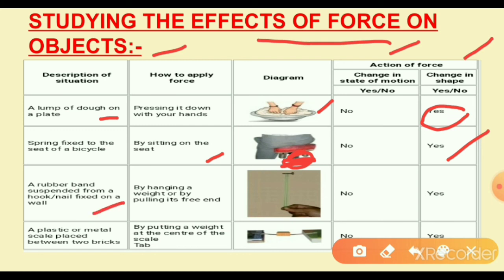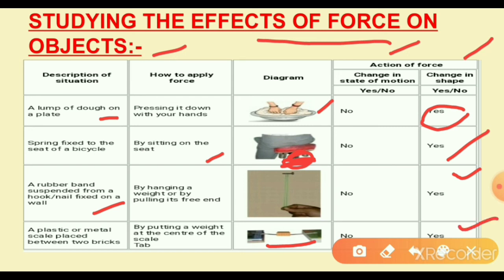In the third situation, a rubber band suspended from a nail fixed on a wall, for example by hanging a weight or by pulling it. So here also the shape of the object changes. And here, a plastic or metal scale placed between two bricks. By putting a weight at the center of the scale, here also the shape of the object changes.